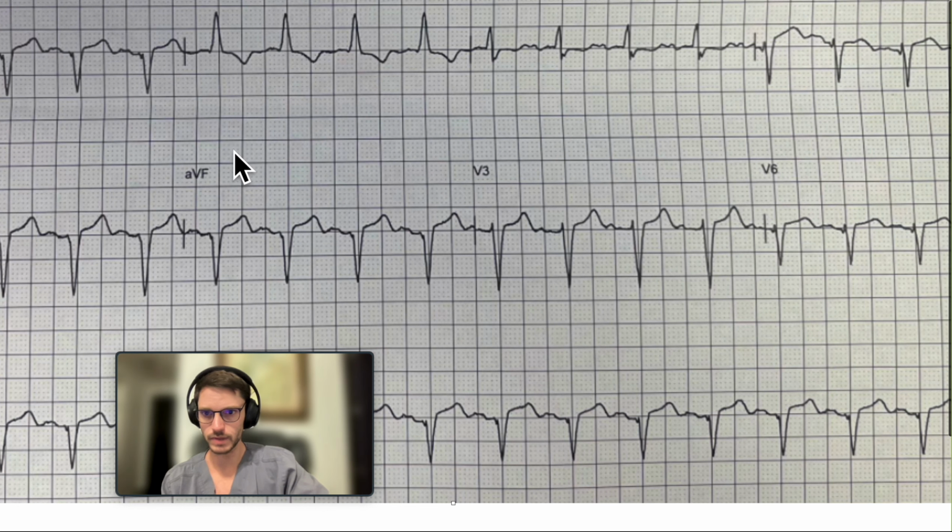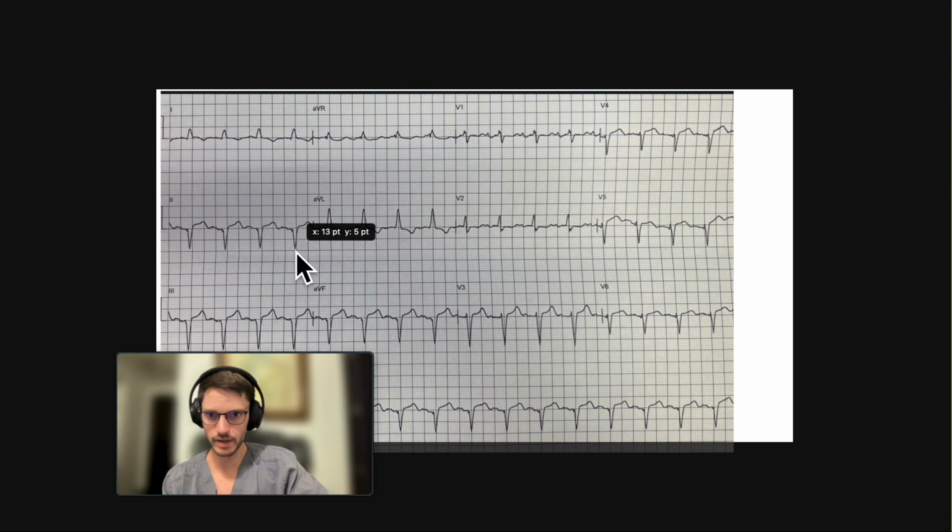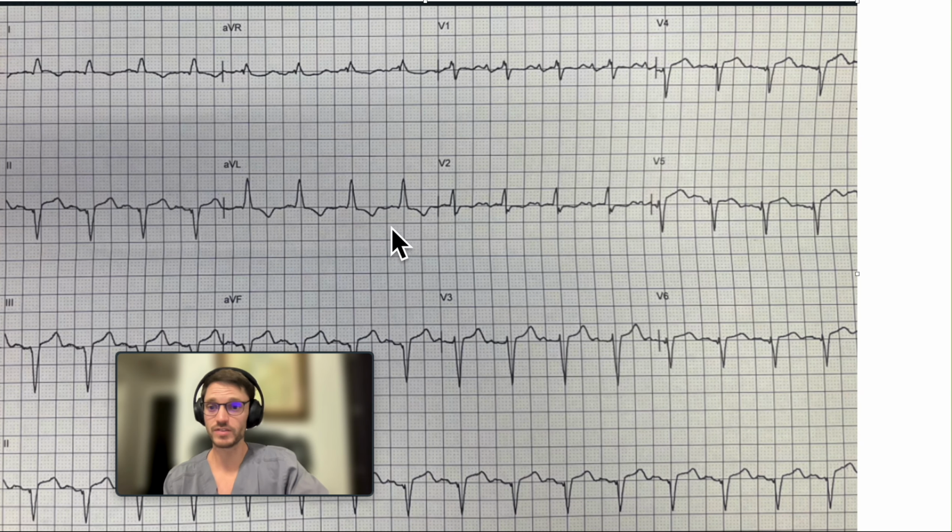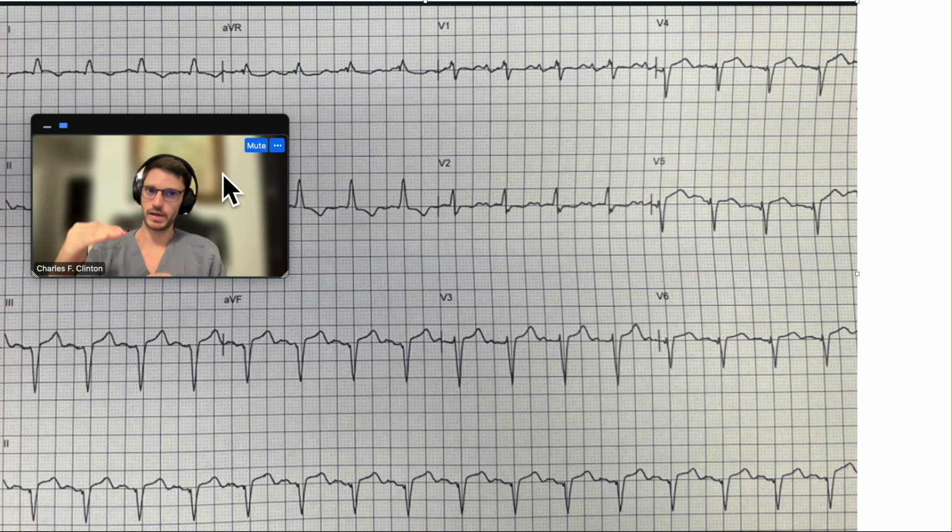So let's see. Something wasn't adding up. Yeah, there it is. Okay. D1 is positive. Okay, so we're going the usual route. And AVF is negative, so we're going upwards. If you write it down, we're going to the right and upwards. That leaves us in the quadrant of 0 to negative 180 degrees.